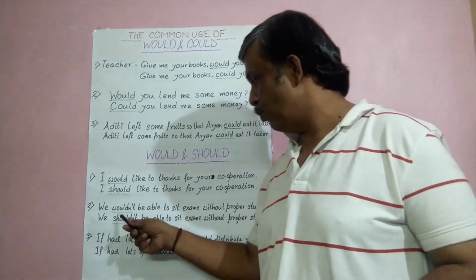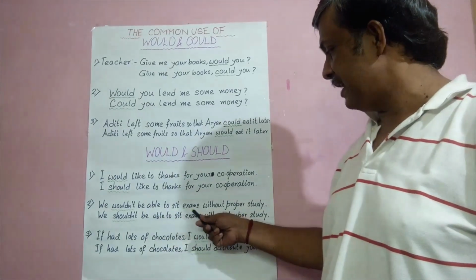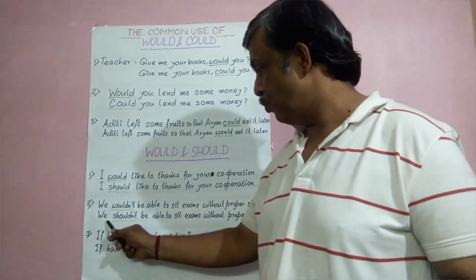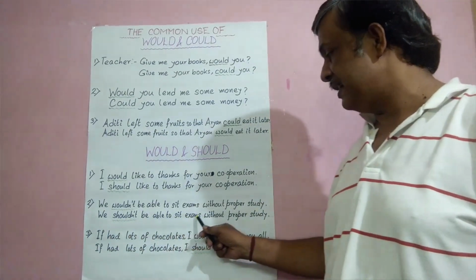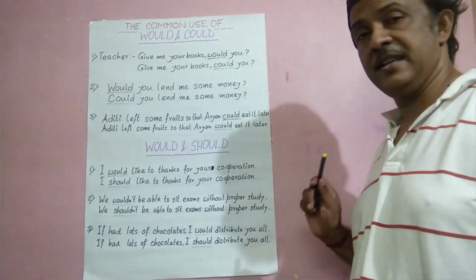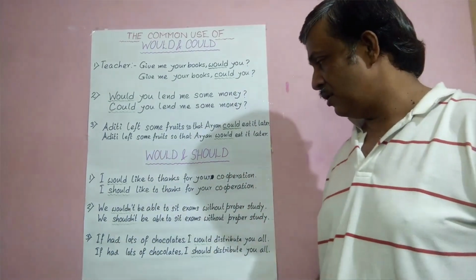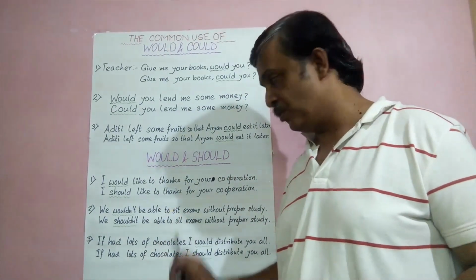Now see, we would not be able to sit exams without proper study. Also, we should not be able to sit exams without proper study. Also here we use would and should both. Also see one example more.